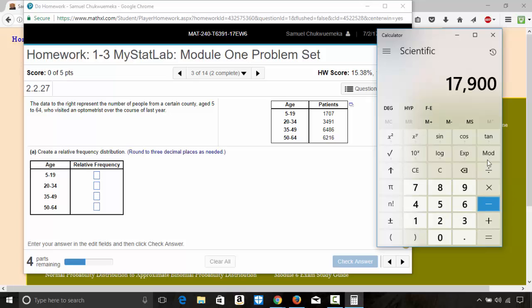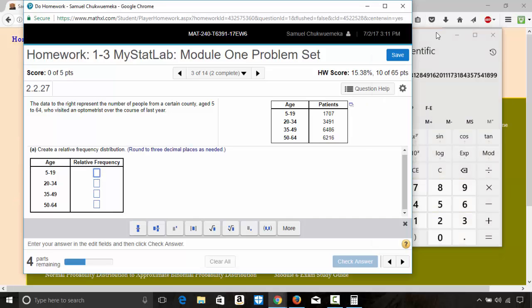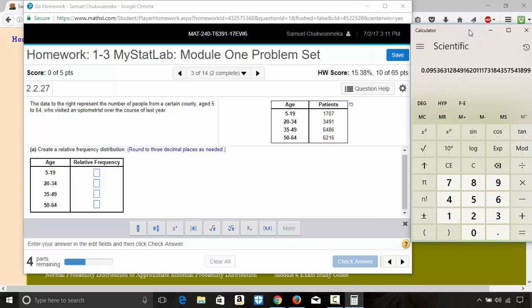So we do the first one. Let me store this in memory. So I'm gonna put M plus to just store it. Memory add, to store it in memory first. Then I'm gonna do 1707 divided by memory recall, equal to, and this gives me now 3 decimal places would be, let me move this right here.